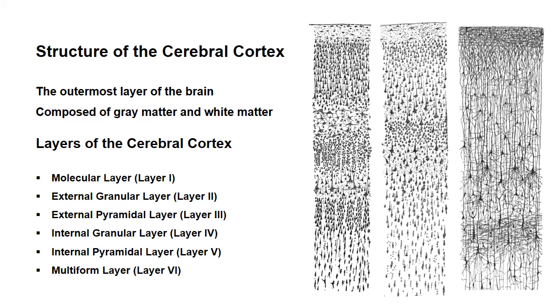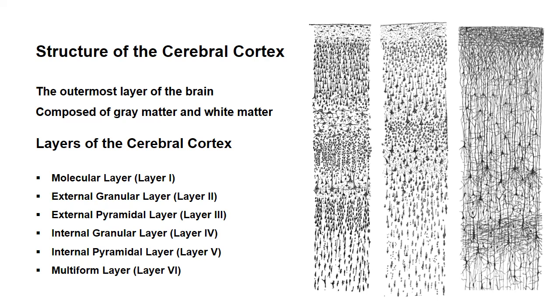The cerebral cortex has 6 distinct layers, each with specialized neurons and functions. Number 1, molecular layer, contains mostly dendrites and axons with very few neurons. It facilitates intracortical communication. Number 2, external granular layer, which contains small pyramidal and stellate cells. It receives input from other cortical areas. Number 3, external pyramidal layer. It is composed of medium-sized pyramidal neurons. Sends output to other parts of the cortex and subcortical structures.